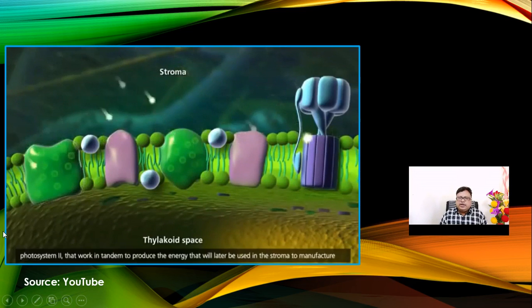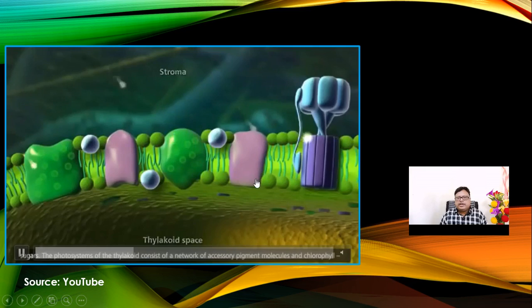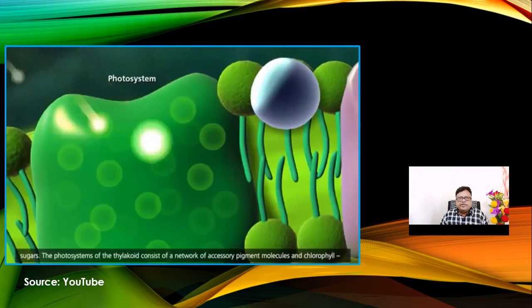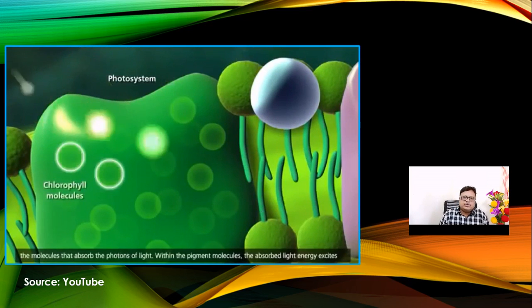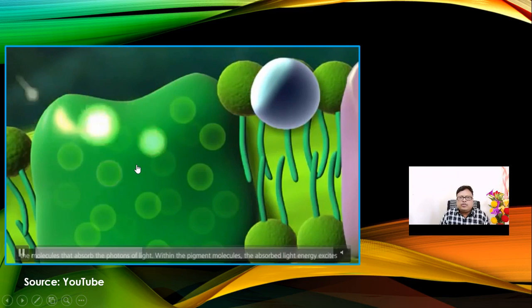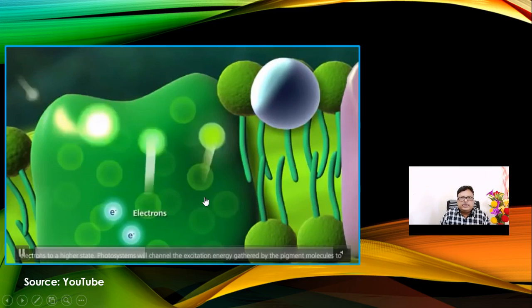Inside them is the localization of photosystem 1 and photosystem 2. Previously I gave some concepts regarding the diagrams, because we know about the diagrams. We have understood things on the basis of a diagram. So this is the diagram of photosystem 1 and photosystem 2 in terms of a molecular basis.